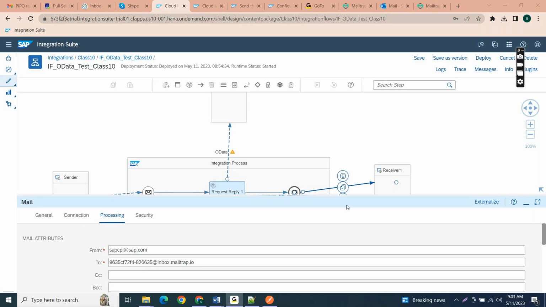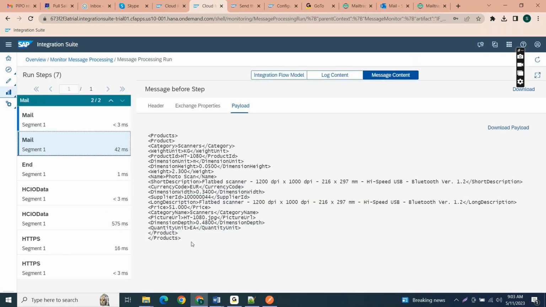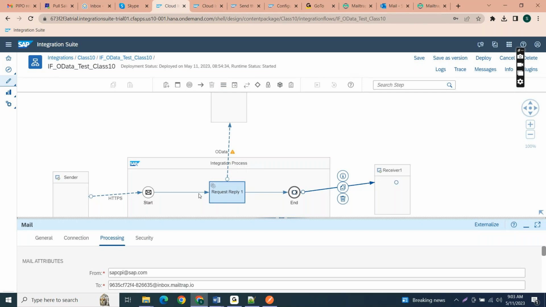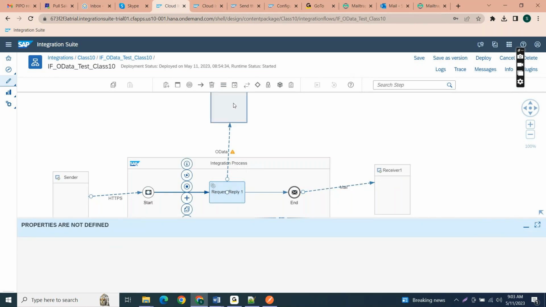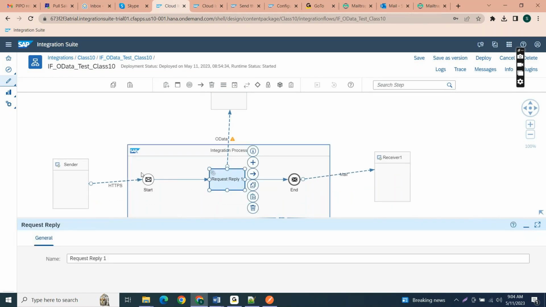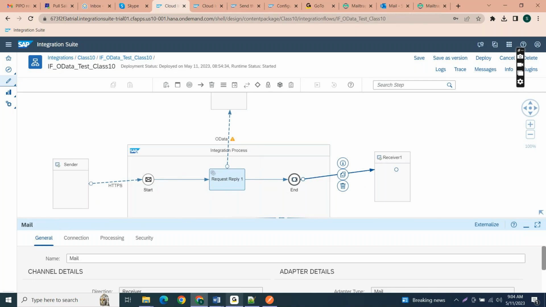Yeah, sorry, I'm back. Here you can see, we were just discussing this log, right? So the request reply is sending the data to the target receiver, getting the response, and ignoring the sender request. Got my point? Whatever request we are getting from the sender will be ignored after we get the response from the target service. That means it will send only the response to the target service. Got it? Any queries here?